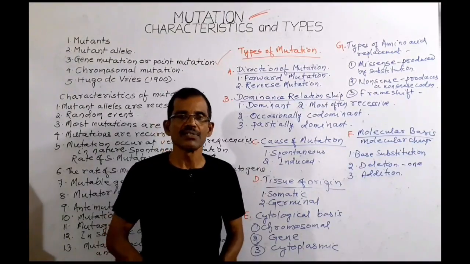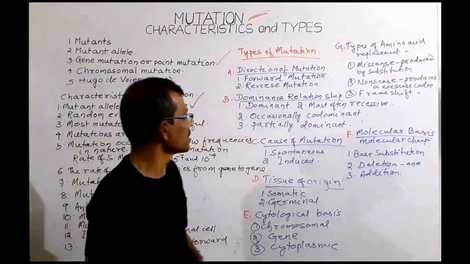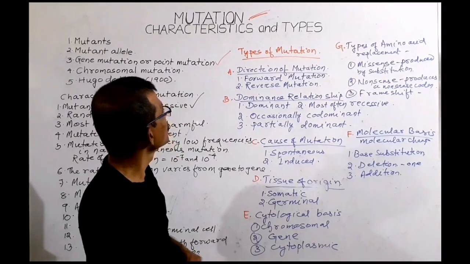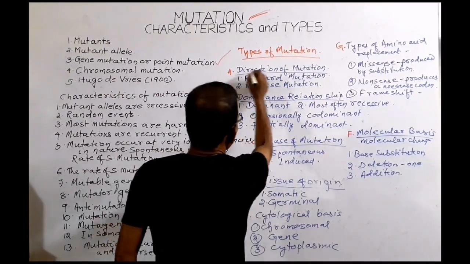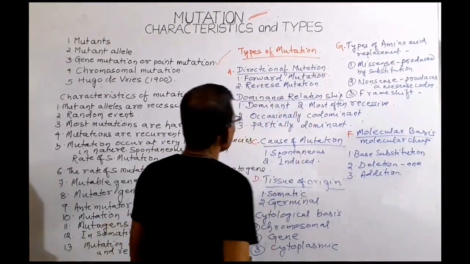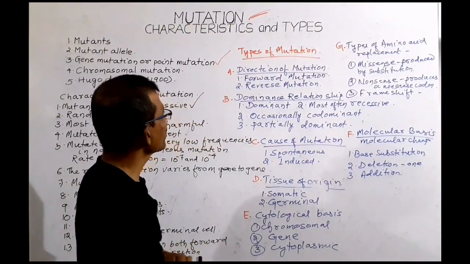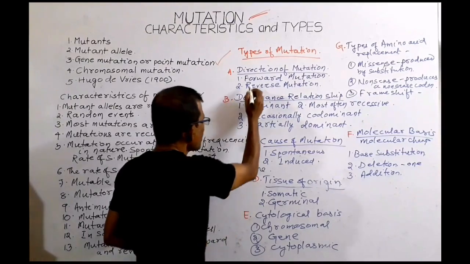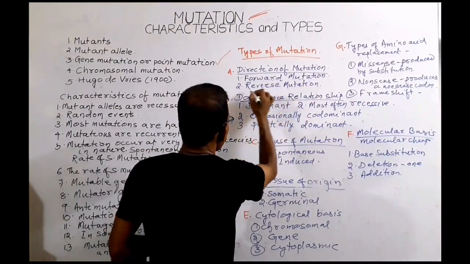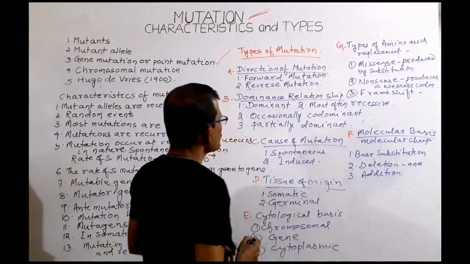Mutations can be classified in various ways. First is on the basis of direction of mutation. Mutation can be divided into two different classes. One is forward mutation and the other is reverse mutation.